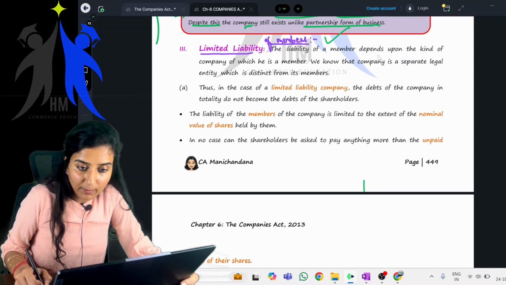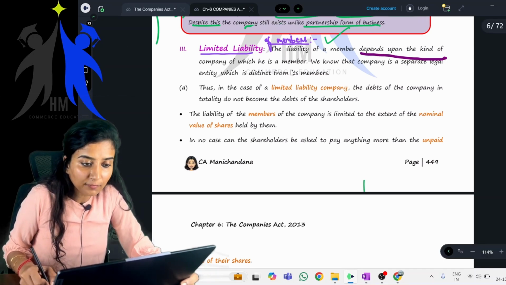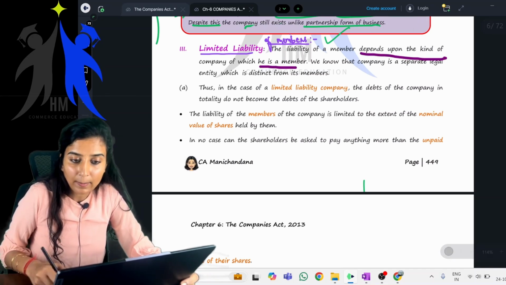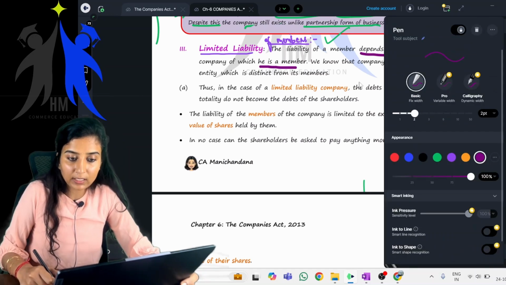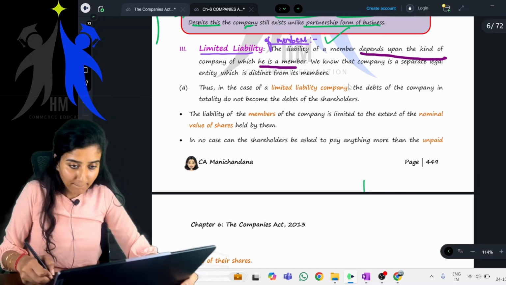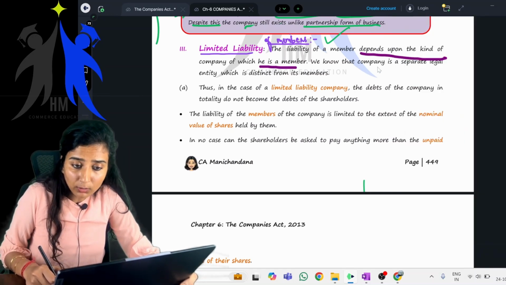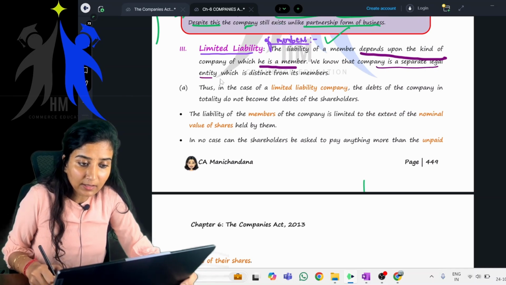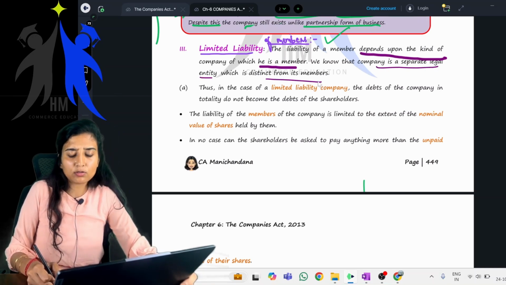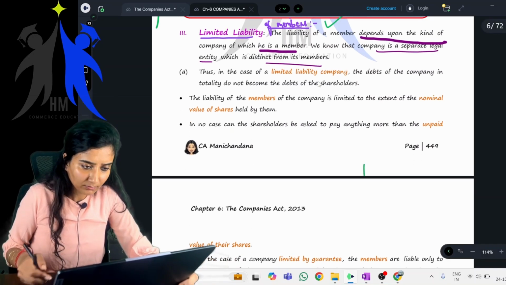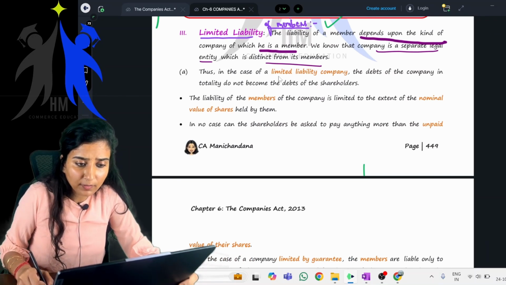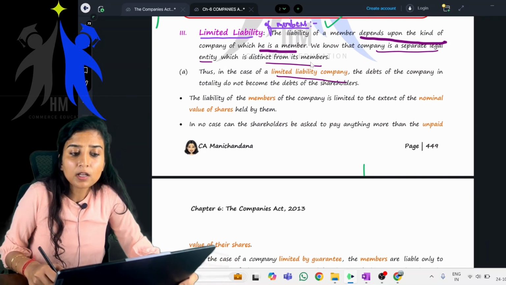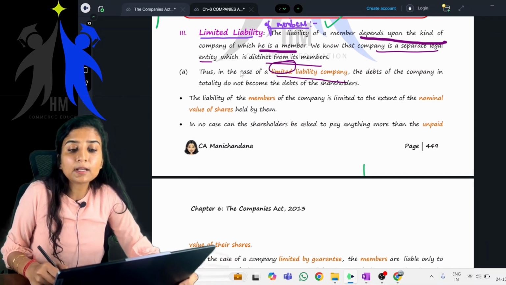The liability of a member depends upon the kind of company in which he is a member. Depends upon what? Depends upon the kind of company in which he is a member. We all know that company is a separate legal entity which is distinct from its members. Yes or no? This we know very well. Now, in case of a limited liability company, they're talking about what?